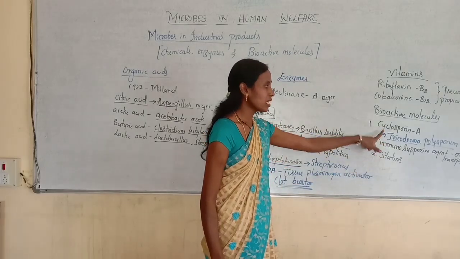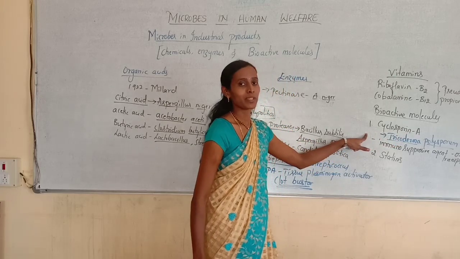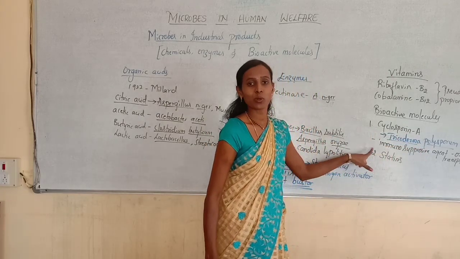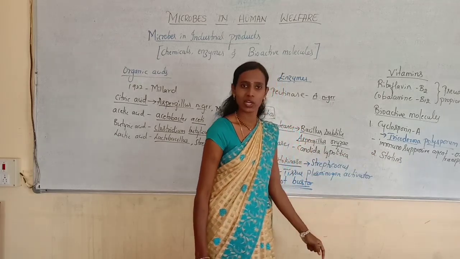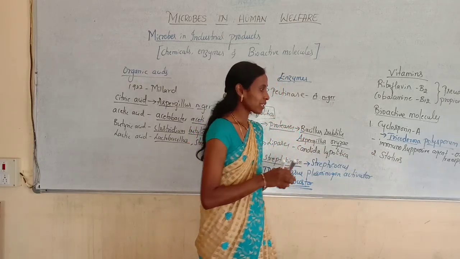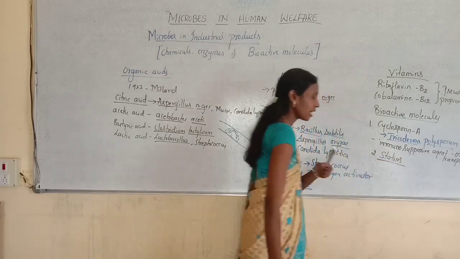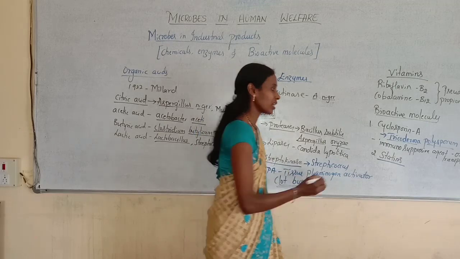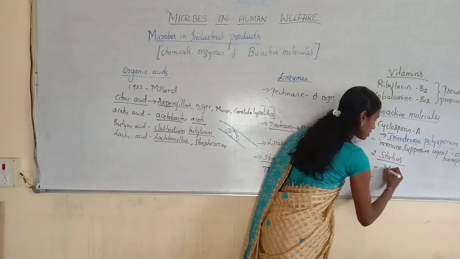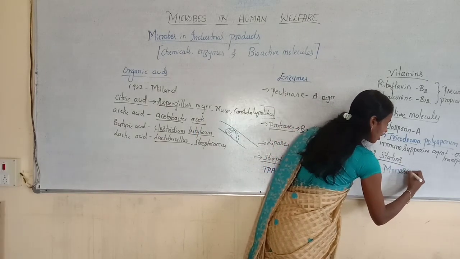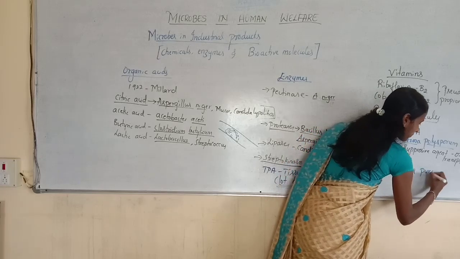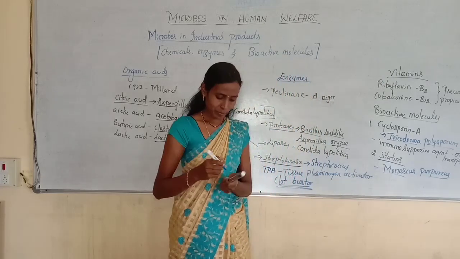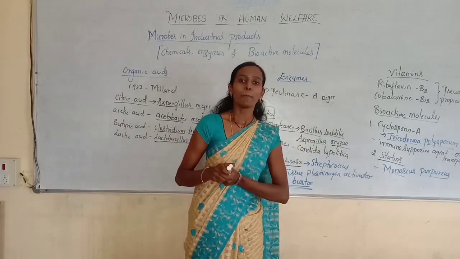You should remember cyclosporine A is obtained from the fungus Trichoderma polysporum and it is used as an immunosuppressive agent during organ transplantation. And the next one is called statins. Statins are also obtained from a fungus, especially a type of yeast called Monascus purpureus. So statins are mainly obtained from the yeast Monascus purpureus.